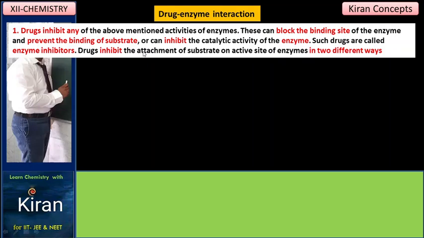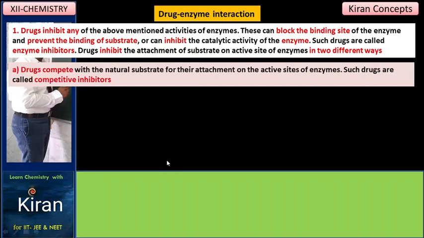Here, the drug inhibits the attachment of substrate and active site of enzyme in two different ways. One is that the drug competes with the natural substrate for attachment on the active site of the enzyme. Such drugs are called competitive inhibitors.